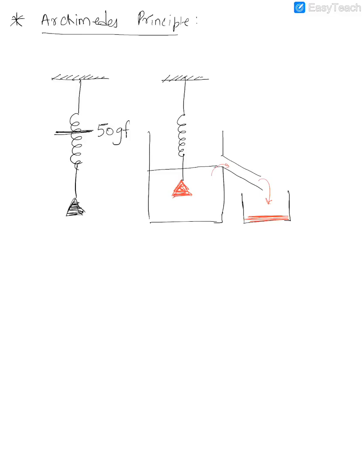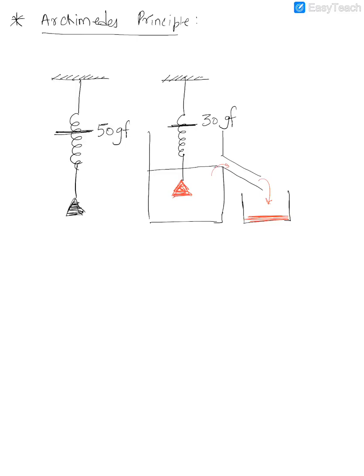And it was found that the reading of the spring balance now... tell me what would be the reading now. What did he notice? That now the reading of the spring balance was lesser. It turned out to be only 30 GF. So first question, why did it become lesser? That is because when you put the solid into the liquid, it experiences what? Upthrust. And because it experiences upthrust, that's why it will show you a lesser reading.